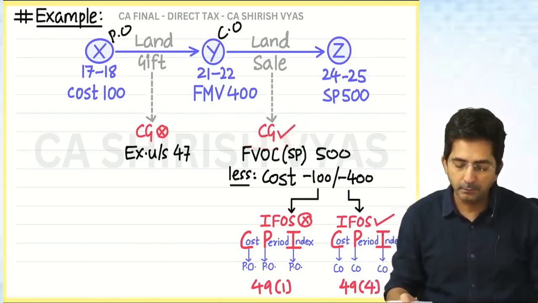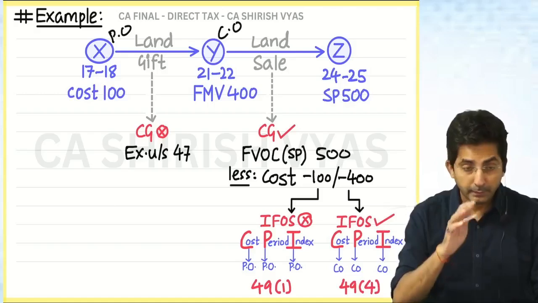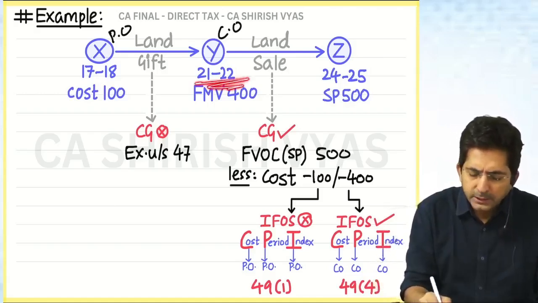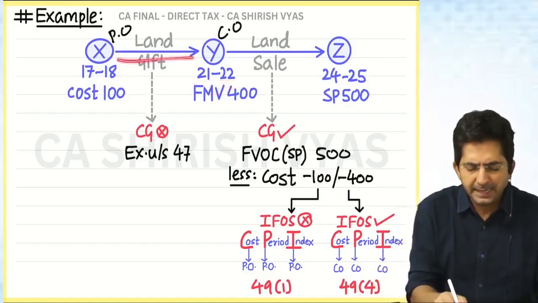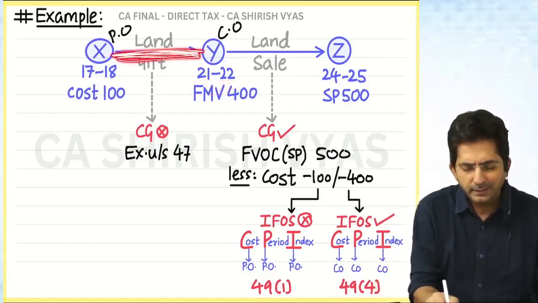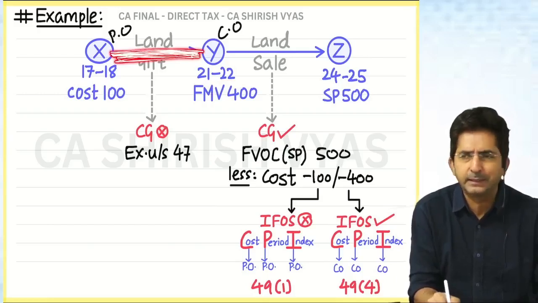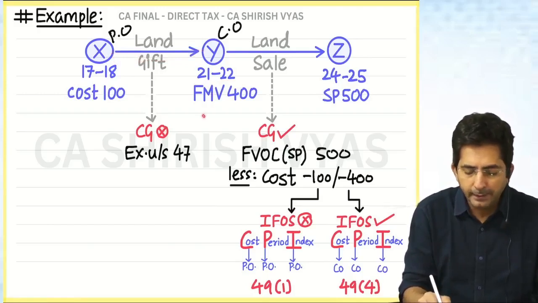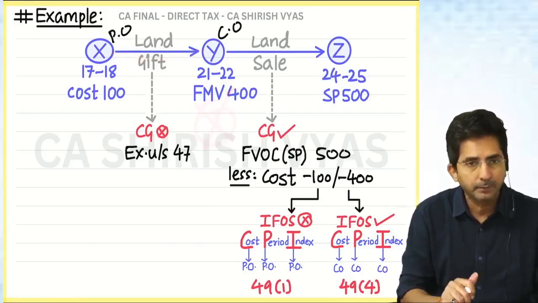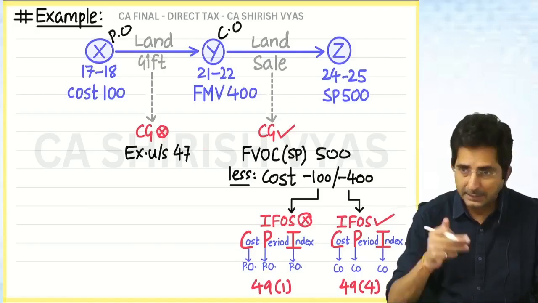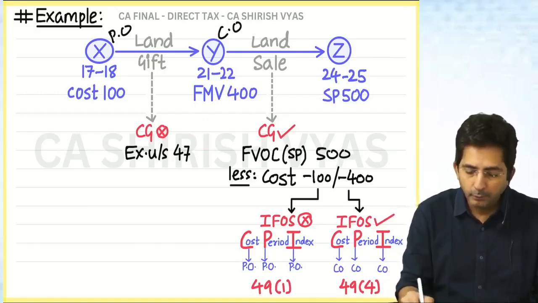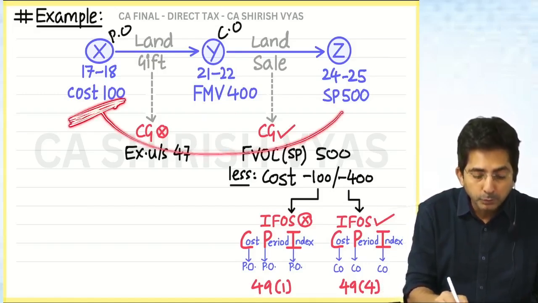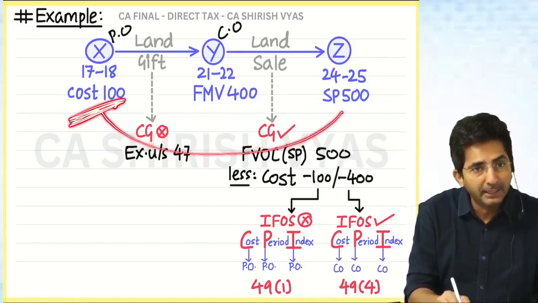This is done now. One more thing, look. In my next explanation, please assume Y was not taxed under EFOS. Means X and Y are brother and sister, and between brother and sister, if there is gifting, there is no tax. Relatives. So let's assume Y did not pay tax under EFOS. So what will you do? I want to explain one point. Then you will take the cost of the previous owner, but the previous owner also got the land in gift.